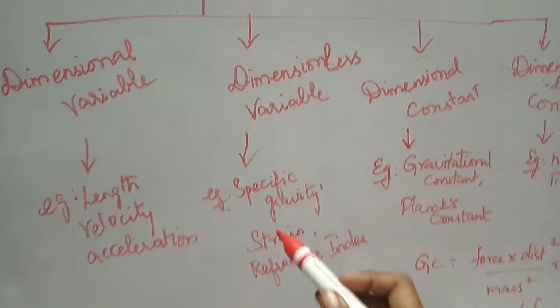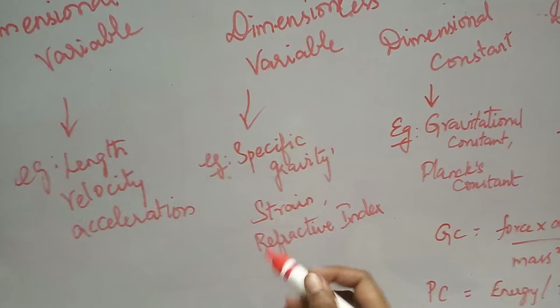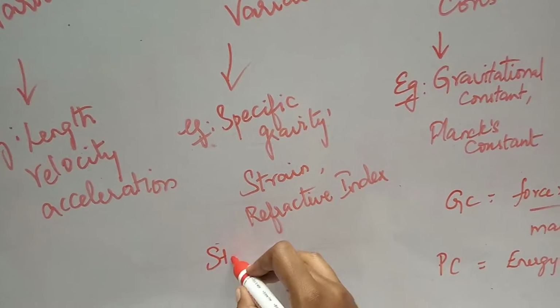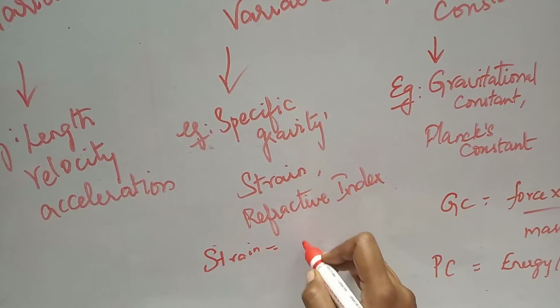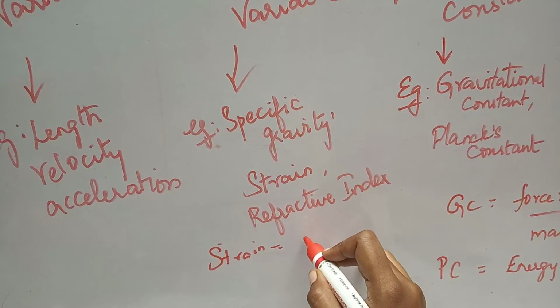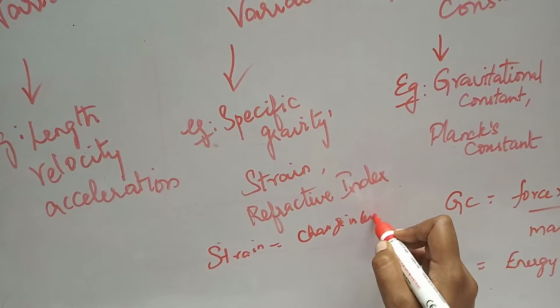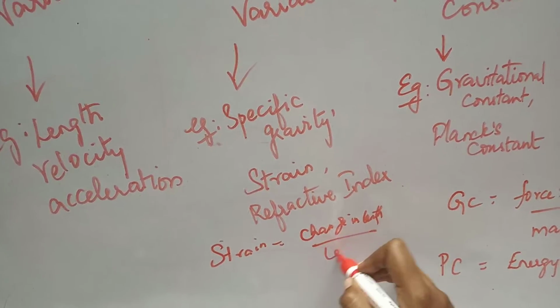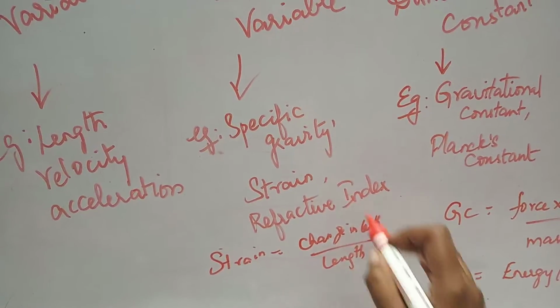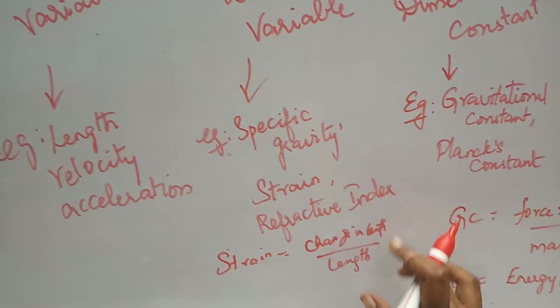I'll explain with strain. How do you measure the strain? It is change in length by original length. So the equation itself has length by length.